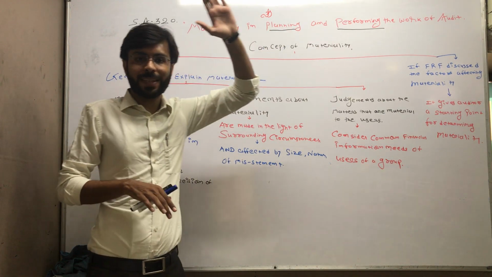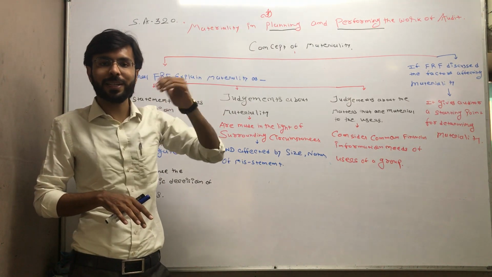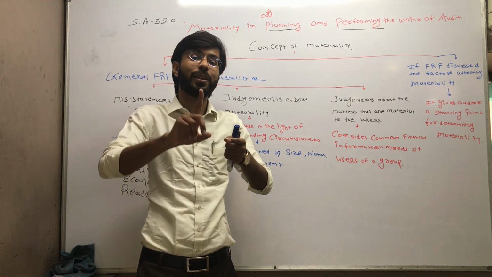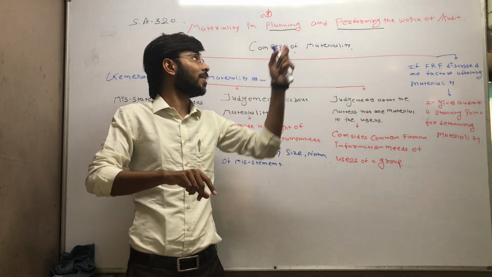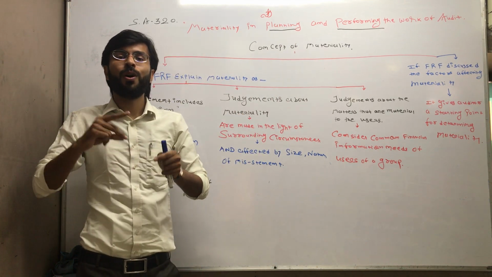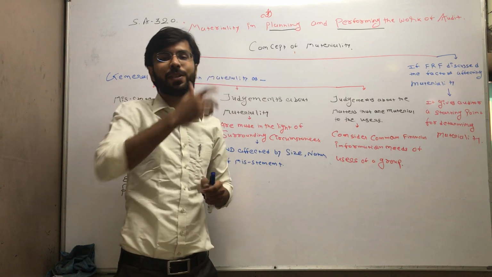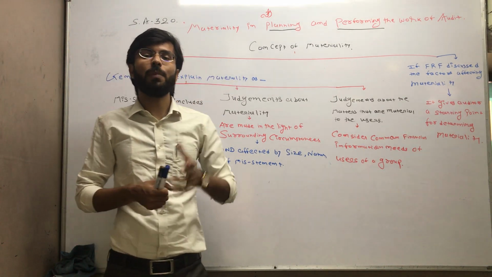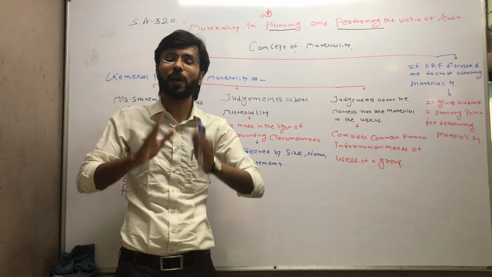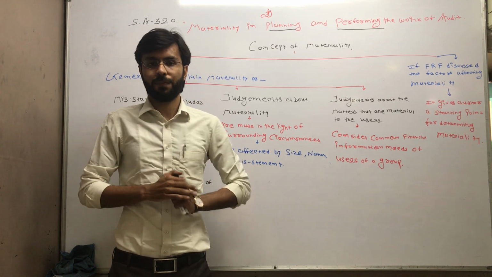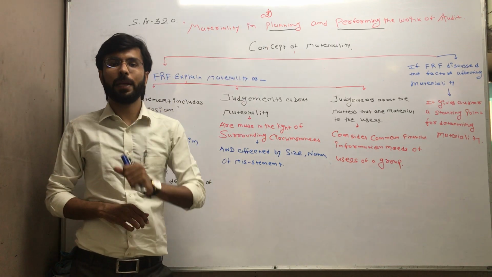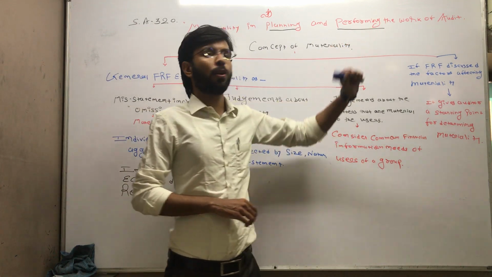We already discussed SA 300. We are discussing how we decide the planning. So at that stage also you need to check the materiality. While at this stage we are required to check the materiality, because then only you come to know what is the nature, timing and extent of your audit procedure, and what is the time limit based on which you complete your audit. So that's why it is very essential to verify the materiality at the planning level. That's why materiality in planning and performing the work of audit.